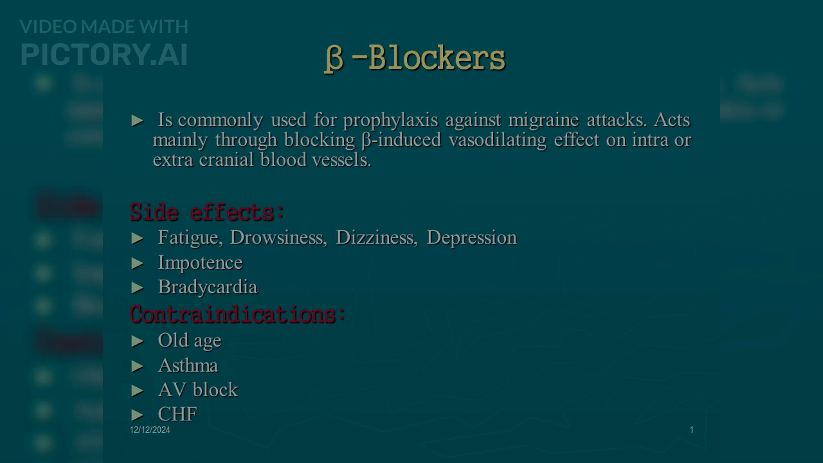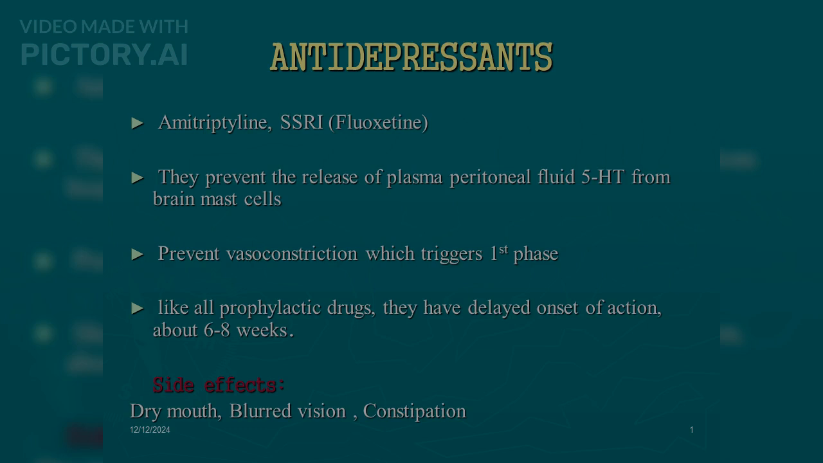Beta blockers are commonly used for prophylaxis against migraine attacks. They act mainly through blocking the beta-induced vasodilating effect on intra- or extracranial blood vessels. Side effects: fatigue, drowsiness, dizziness, depression, impotence, bradycardia. Contraindications: old age, asthma, AV block, CHF. Antidepressants: amitriptyline, SSRI, fluoxetine. They prevent the release of 5-HT from brain mast cells, preventing vasoconstriction, which triggers the first phase. Like all prophylactic drugs, they have a delayed onset of action, about 6-8 weeks. Side effects: dry mouth, blurred vision, constipation.